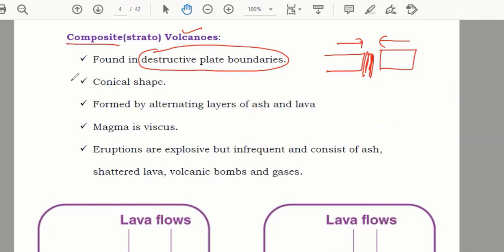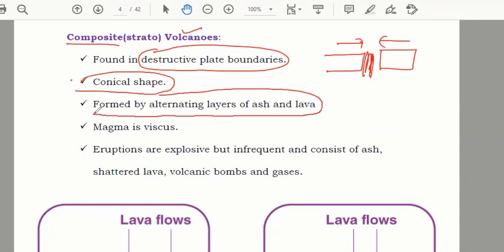Number two, their shape is conical. Number three, formed by alternating layers of ash and lava. So here lava and ash make layers. You'll see the diagram also. Magma is viscous. Viscous means viscosity is high, like honey.